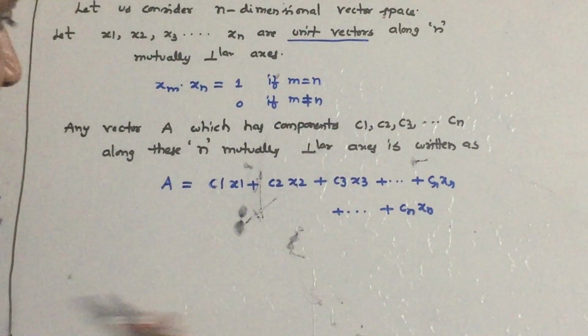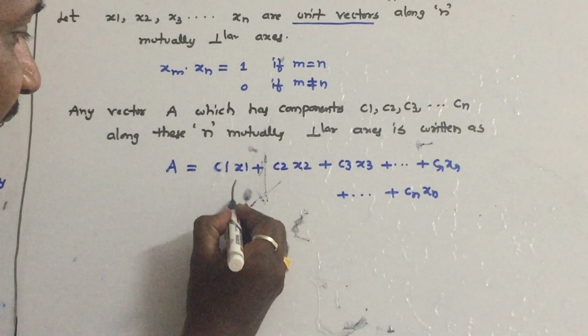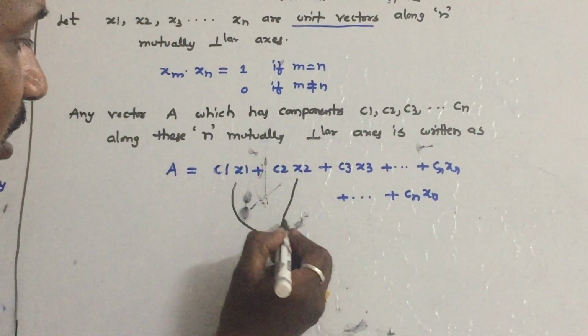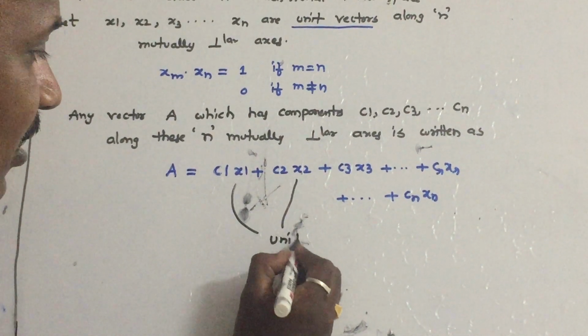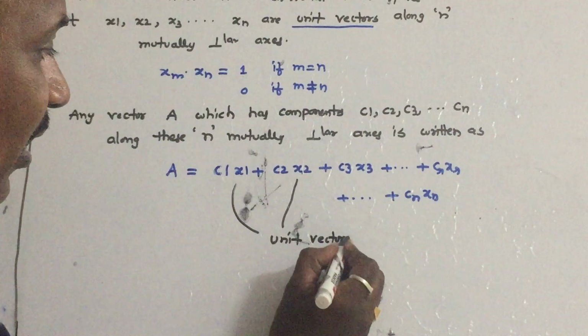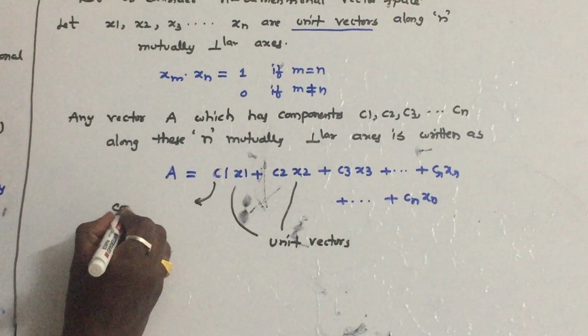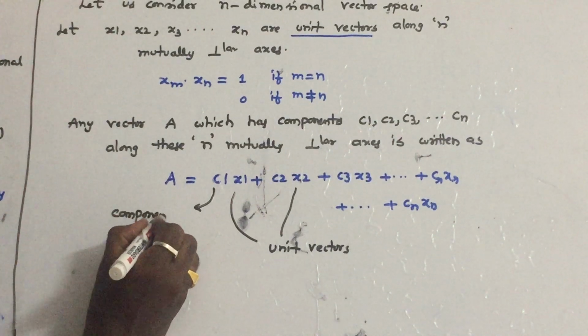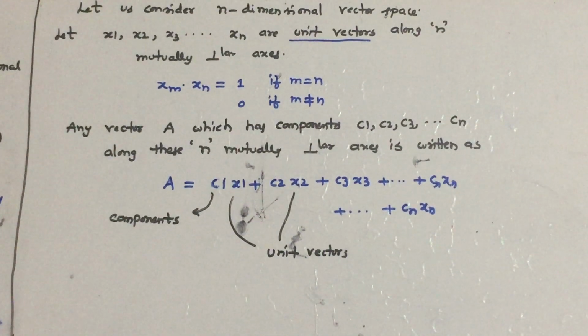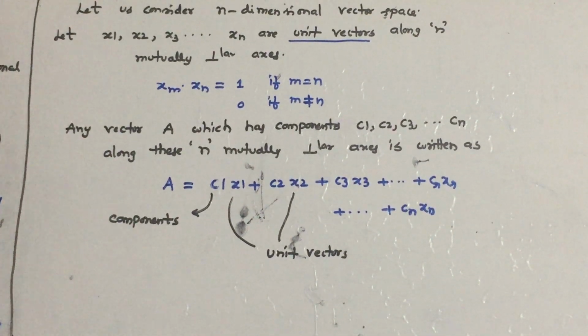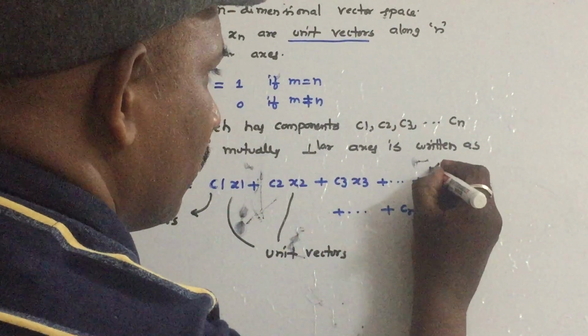So here carefully observe that x1, x2, x3 so on are unit vectors, and C1, C2, C3 and so on are components. I want the component Cr.